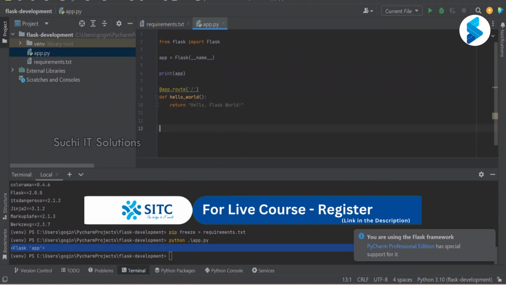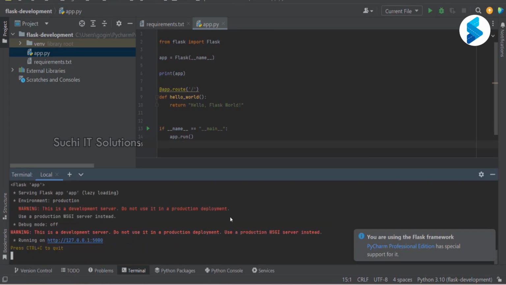Now here, what I'm going to do is if __name__ is equal to __main__, which means if I run this file directly, then say app.run. Okay, now I will run this file. Right. I have started my development server. It says serving Flask app, environment production, warning: this is a development server, do not use it in the production environment. It basically has started a Flask server.